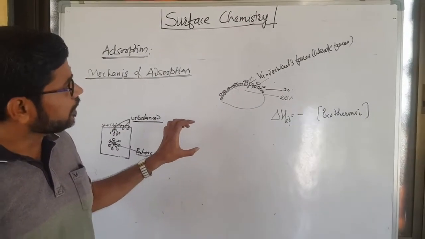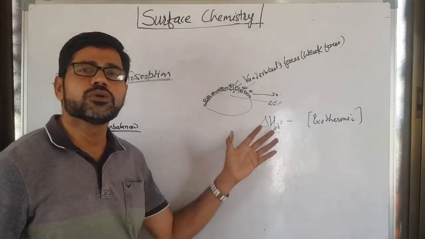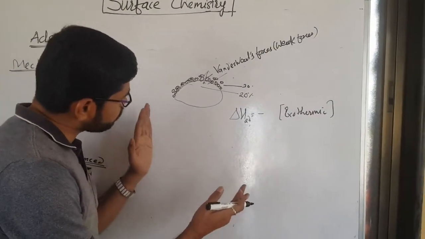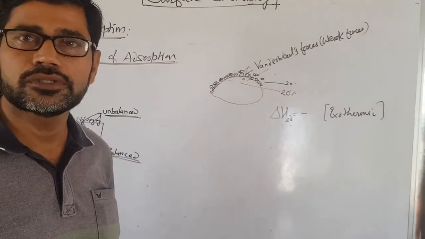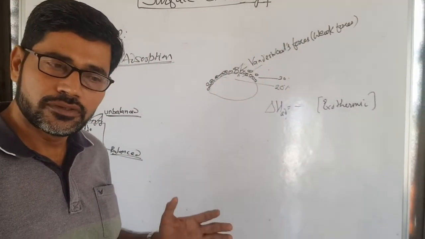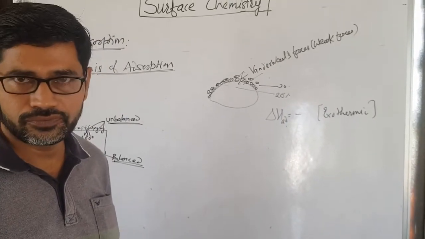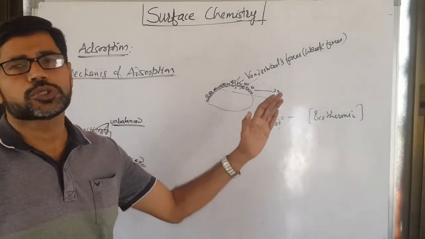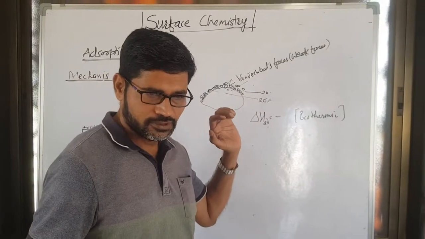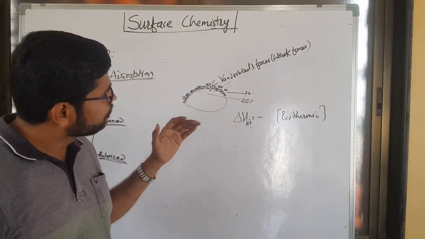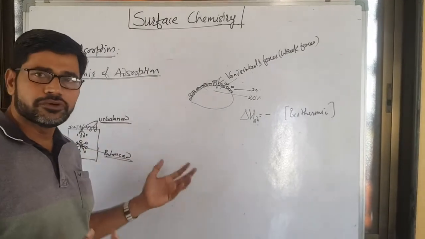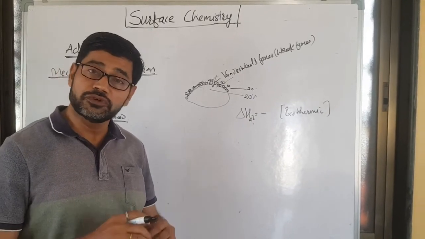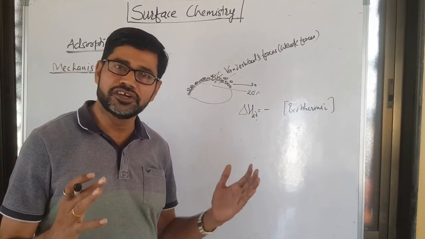In physical adsorption, the enthalpy of adsorption is low, it is not so high. The reason is simple: as there is a weak force of attraction between adsorbate and adsorbent molecules, the enthalpy of adsorption is very low. In the same way, it is general, not so specific like chemical adsorption. So these are certain features of physical adsorption. In the next video, we will definitely see factors affecting adsorption, and we will distinguish between physisorption and chemical adsorption in detail. Thank you.